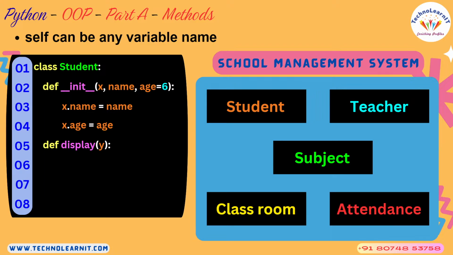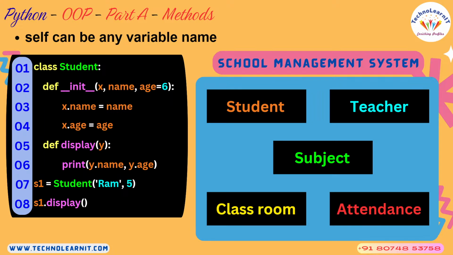The program still works, but wherever you have been using self, you have to replace it with the first argument's variable name. So x dot name, x dot age. In display also the same thing, but what is the name of self there? y. So you should use y dot name and y dot age. That's all. The rest is the same program. You can create an object and also call the display function.